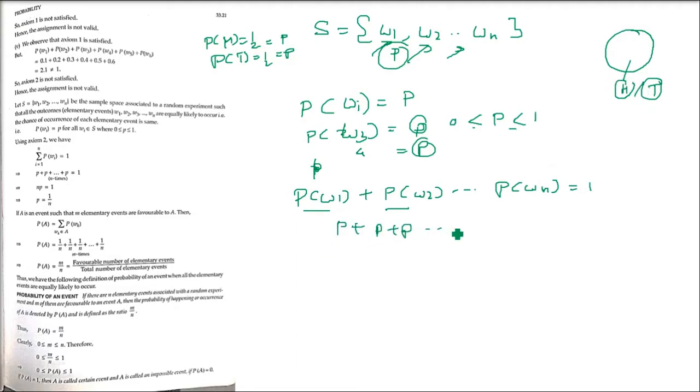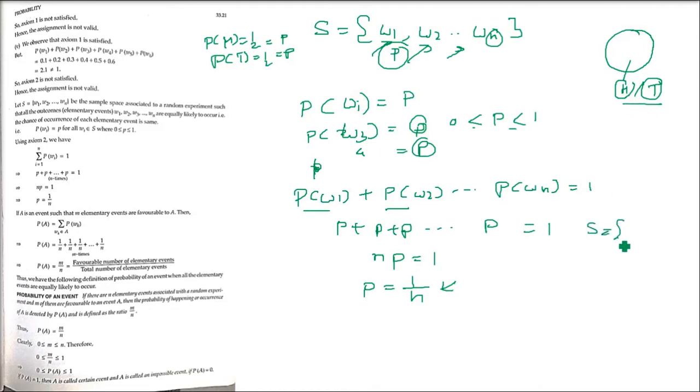So this is P, this is P, this is P, all are P. And these are n times because there are n elements, n elementary events. So this is going to be nP, which equals 1. So what is the probability? Probability is equal to 1 by n. So this is what you have to learn, that 1 by n is the probability when all the events are equally likely.